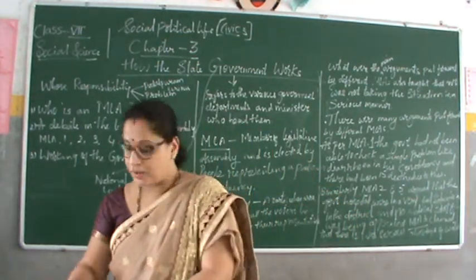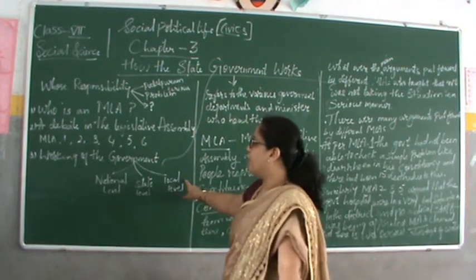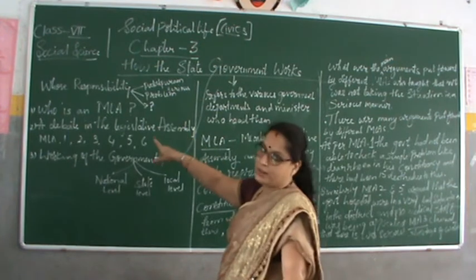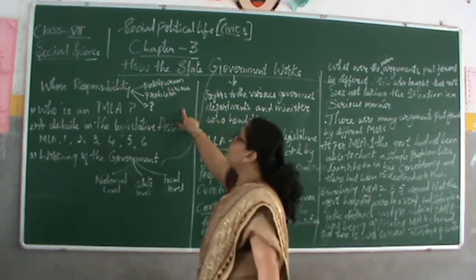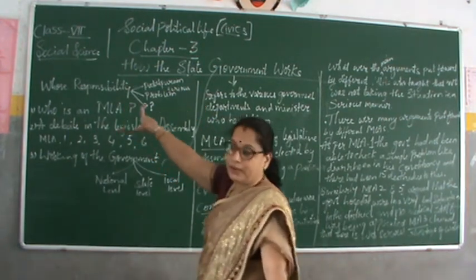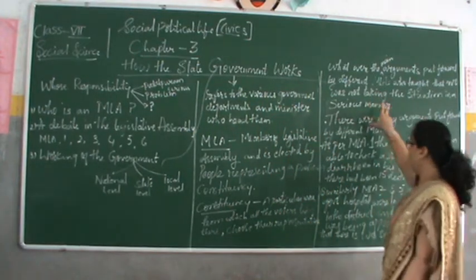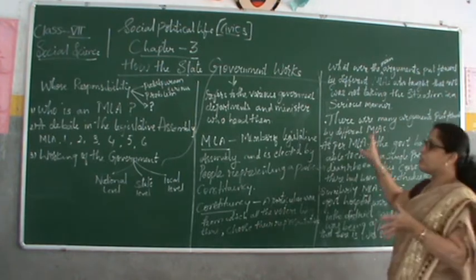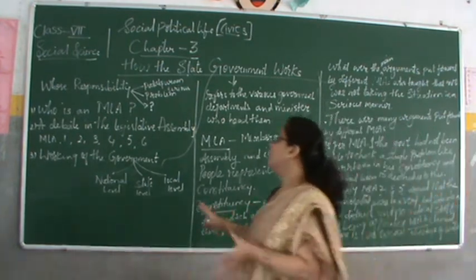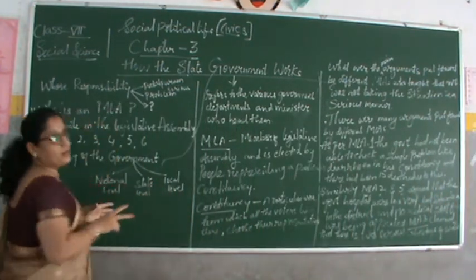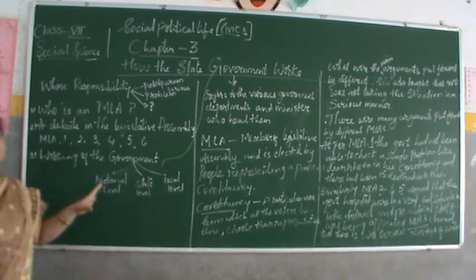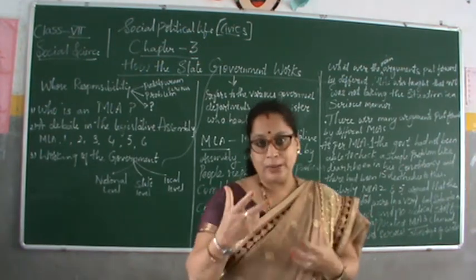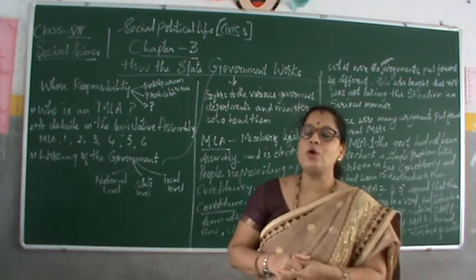So in this we came to know what the work of the government is, what the debate going on in the legislative assembly was, who the MLA is, what the problem was there, who was responsible, what discussions happened among MLAs and what the agenda was. This is all we came to know. So how the state government works, and the discussions they have had, all that is kept in front of the people through press conferences.